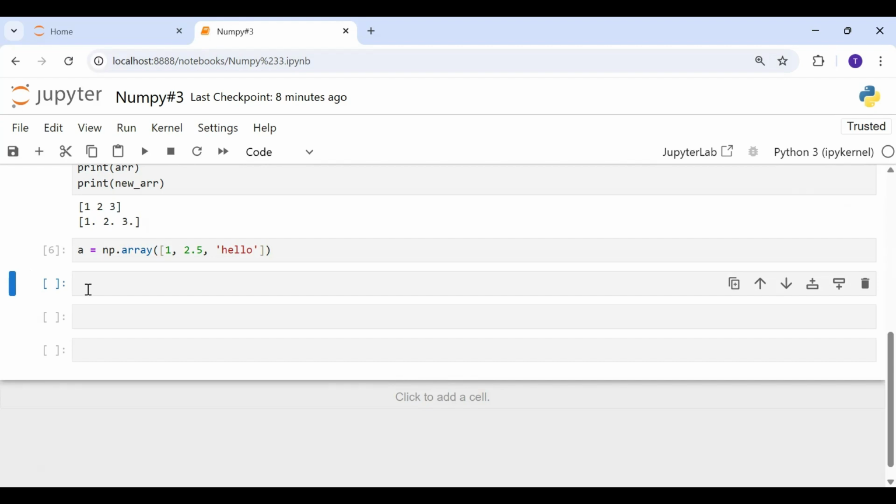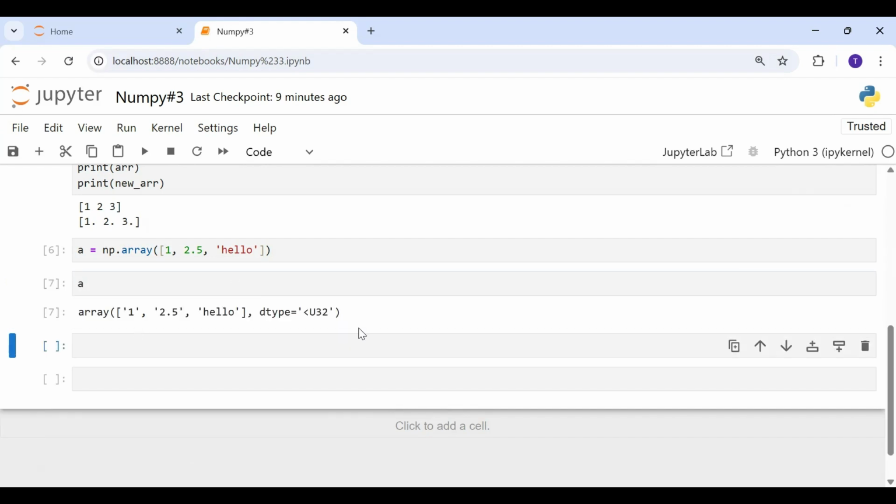So what has just happened? To understand that, let's print A. This is what we are getting. The type is Unicode. So what is NumPy doing? It is upcasting the data to the most flexible type. Hello cannot be converted to an integer or a float, but an integer can be converted to a string, and the float can also be converted to a string.